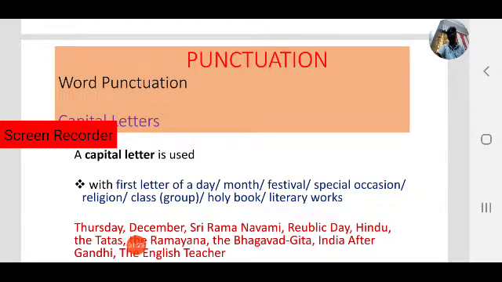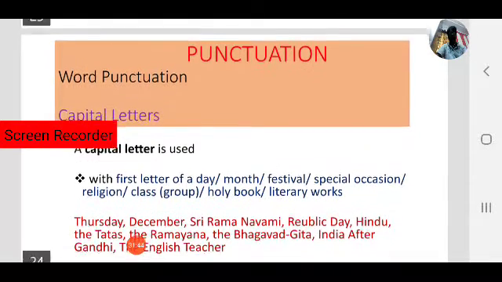Special occasions, for example Republic Day: R must be capital. Next, religion: Hindu, H must be capital; Christian, C; Islam or Muslim, M.